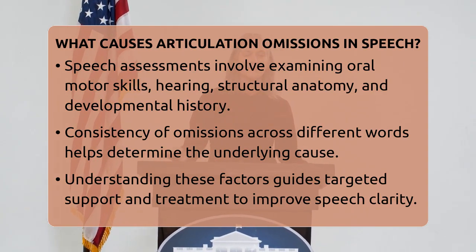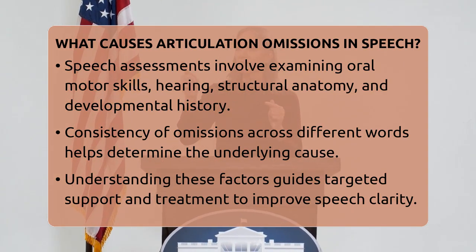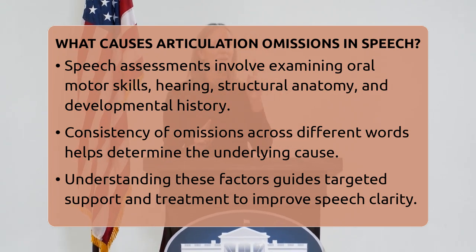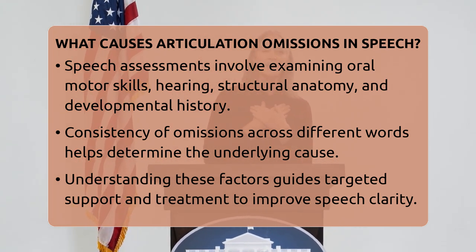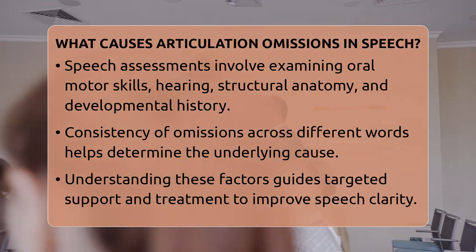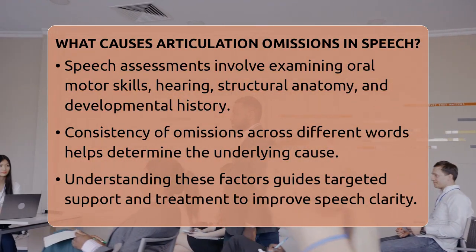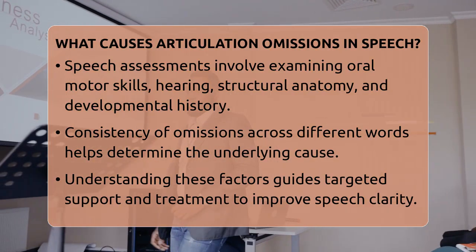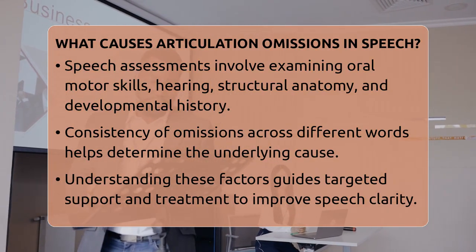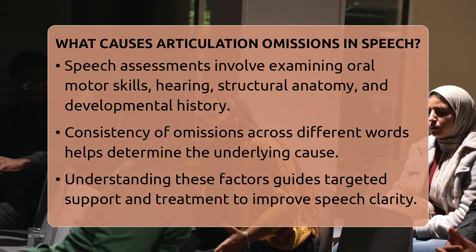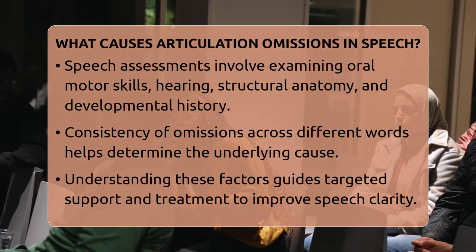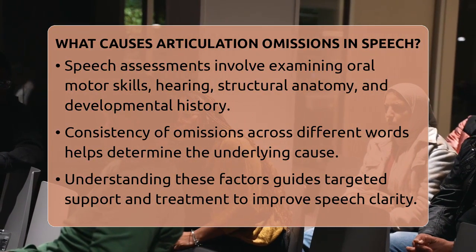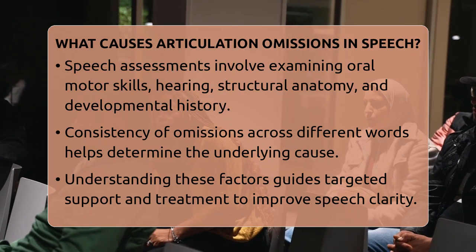When speech pathologists assess these errors, they look at many factors. They check the child's oral motor skills, hearing, structural anatomy, and developmental history. They also observe how consistent the omissions are across different words and sounds. This helps determine the root cause and guides the best treatment plan. Understanding what causes articulation omissions allows us to support children in developing clearer, more complete speech.